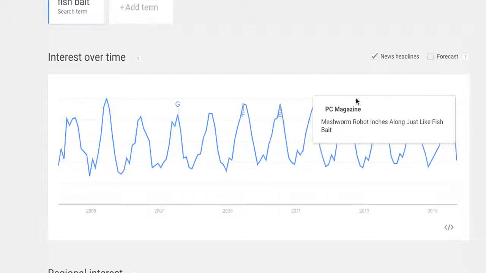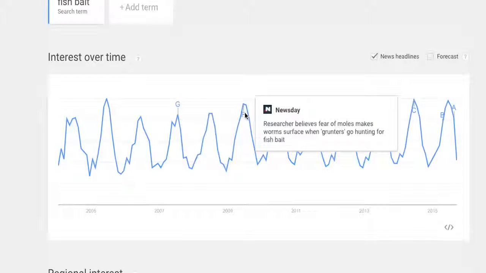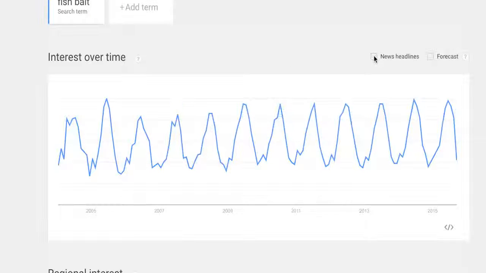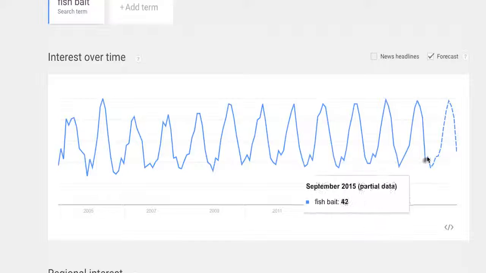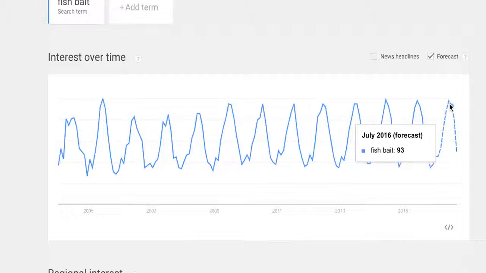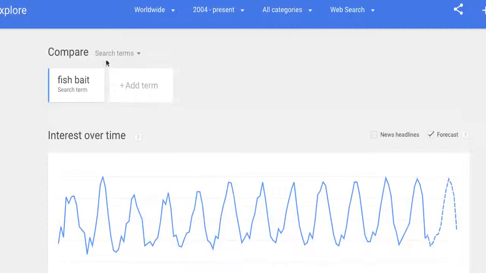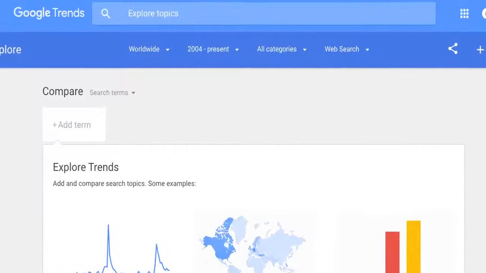There's also news headlines that are available at certain points. So Fishbait Kangaroo, Newsday, and if you don't want the news headlines, you can uncheck it. It even has a forecast model, which will kind of guess based off of these patterns what it's projected to do. Now, fish bait, as we can see, is pretty common across the board, up, down, but different keywords can have different trends.